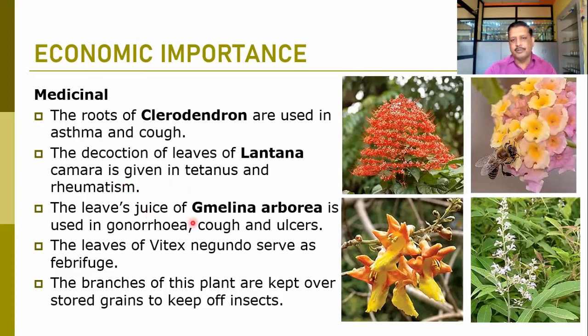The leaf juice of the Melina arborea is used in gonorrhea, cough and the ulcers. Gonorrhea means what we call diseases of heat. Normally it is related to genital organs. And cough and the ulcers. Ulcers may be the intestinal, duodenal ulcers. These can be cured with the leaf juice of the Melina arborea.